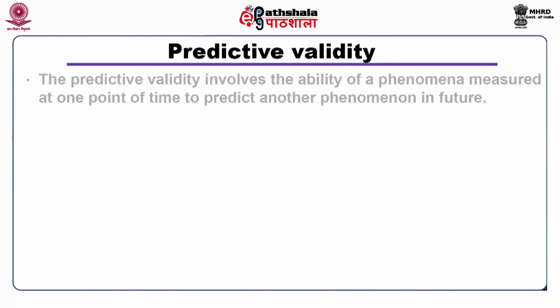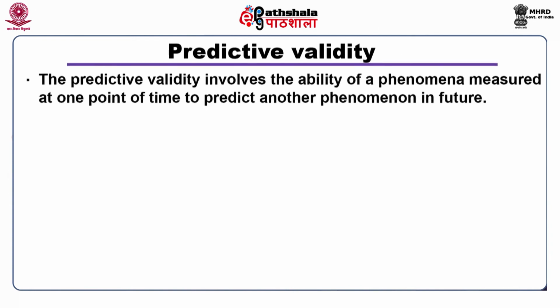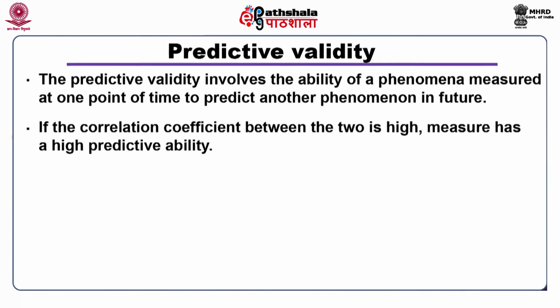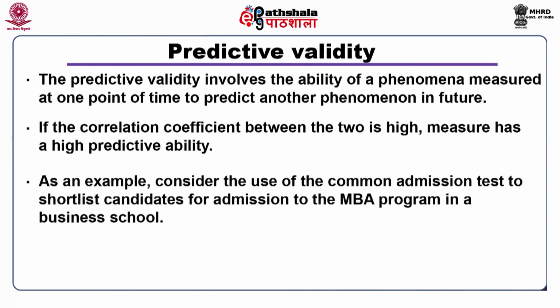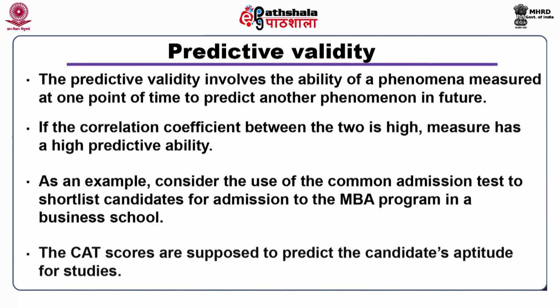Predictive validity. The predictive validity involves the ability of a phenomenon measured at one point of time to predict another phenomenon in future. If the correlation coefficient between the two is high, the measure has a high predictive ability. As an example, consider the use of the Common Admission Test to shortlist candidates for admission to the MBA program in a business school.